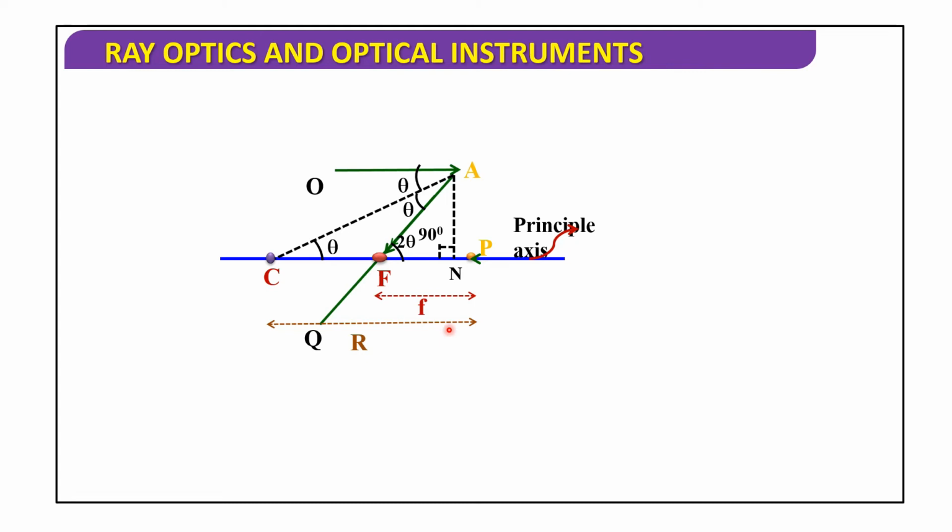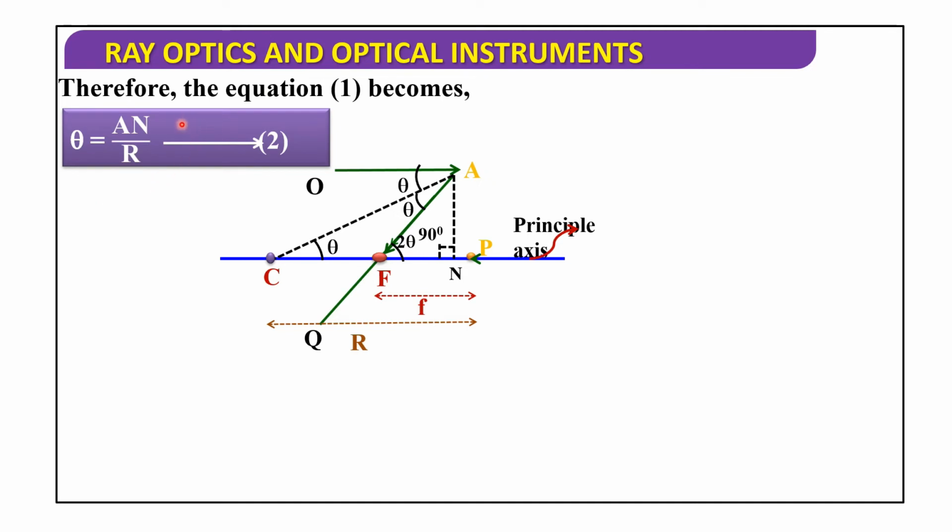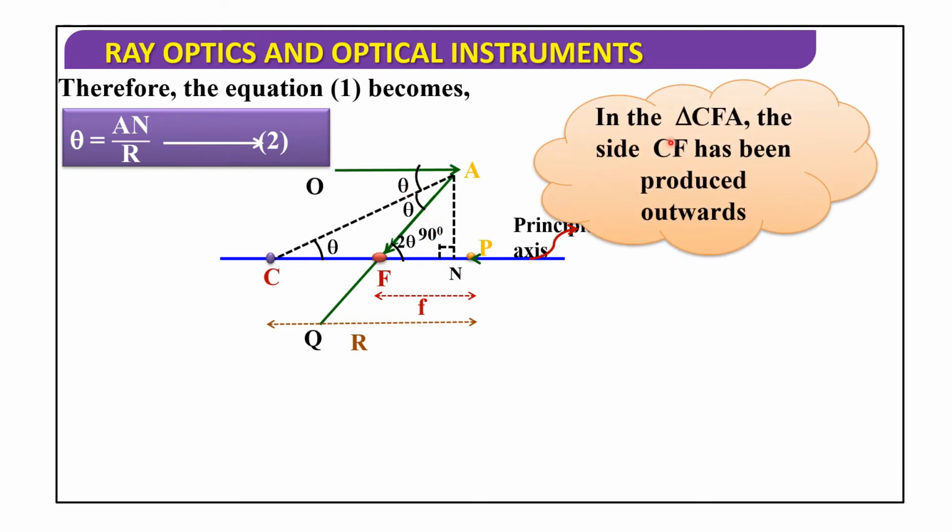Here we are taking the focus, the focal length and the radius of curvature. Here we are taking 2 theta. Therefore equation 1 becomes theta equals AN by R, since tan theta becomes theta and NC equals R. Consider this as equation number 2. Next, in this triangle CFA, the side CF has been produced outwards.